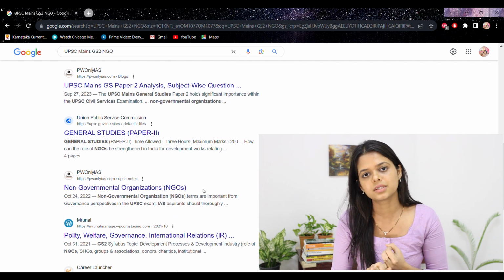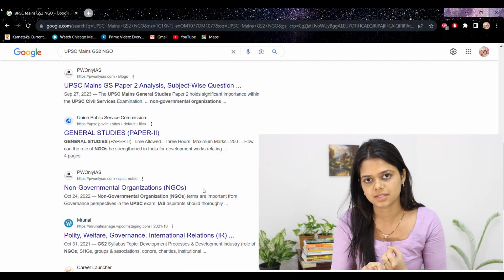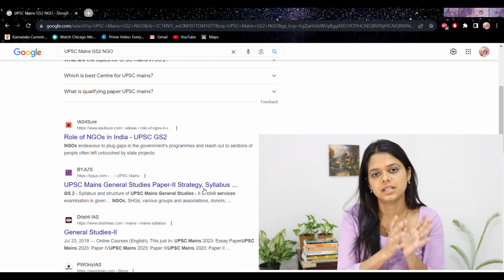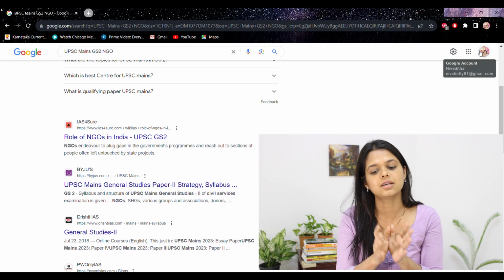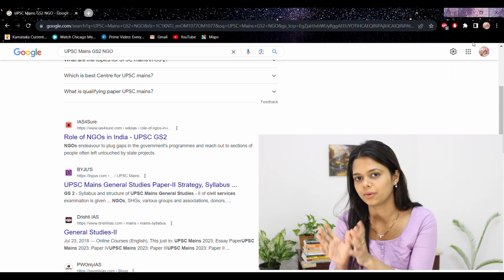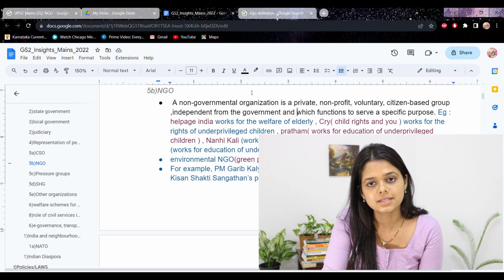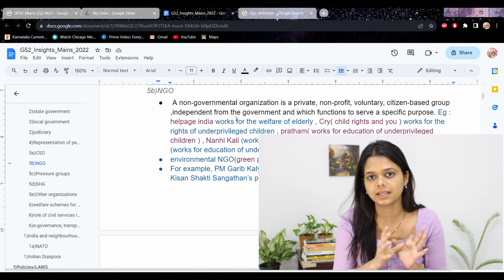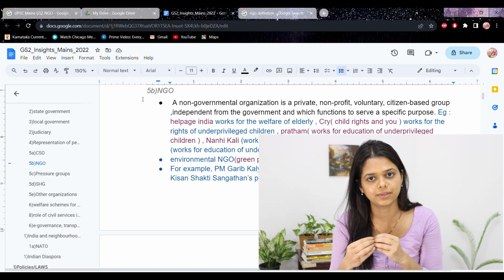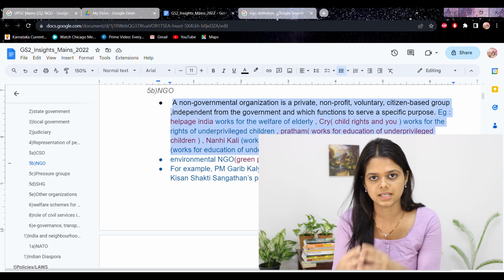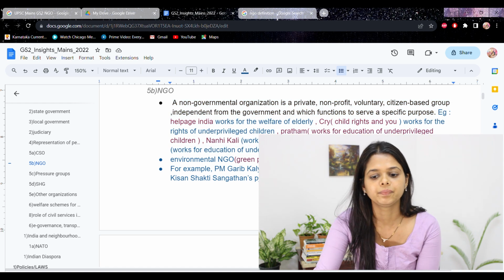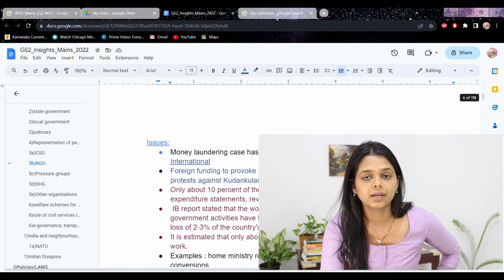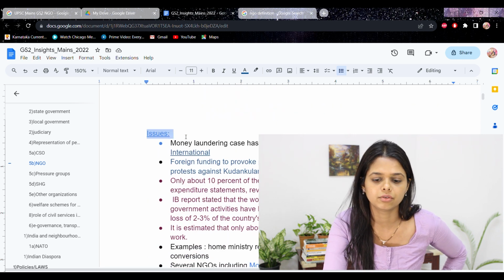Then you should also know certain examples of NGOs that are present in different fields, NGOs that are working towards education, NGOs that are working towards senior citizens or towards healthcare, etc., or pets. So all these examples you should know. What are the issues that are present with NGOs? Are there any challenges? What are the measures that you will suggest for improvement of these NGOs? And a conclusion. And if the NGOs, particularly if they are in news recently, make a note of that and make your own notes.